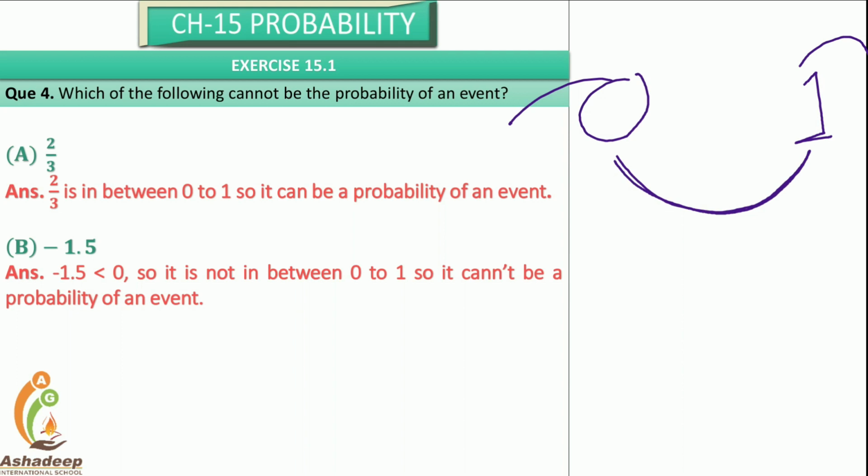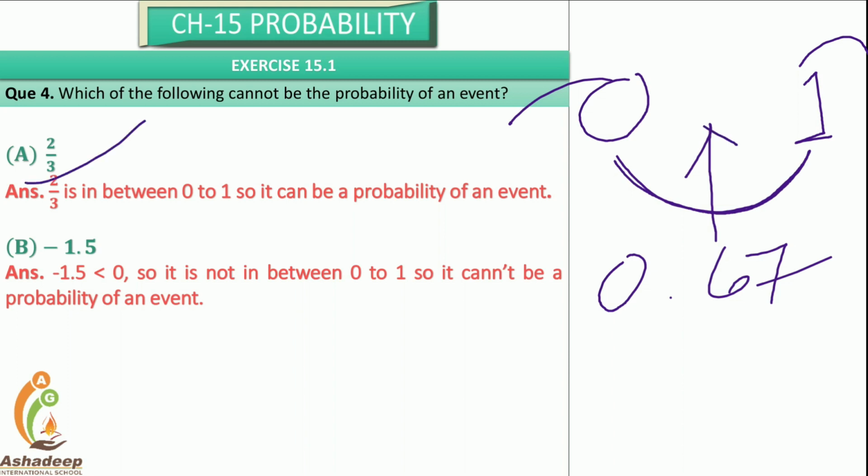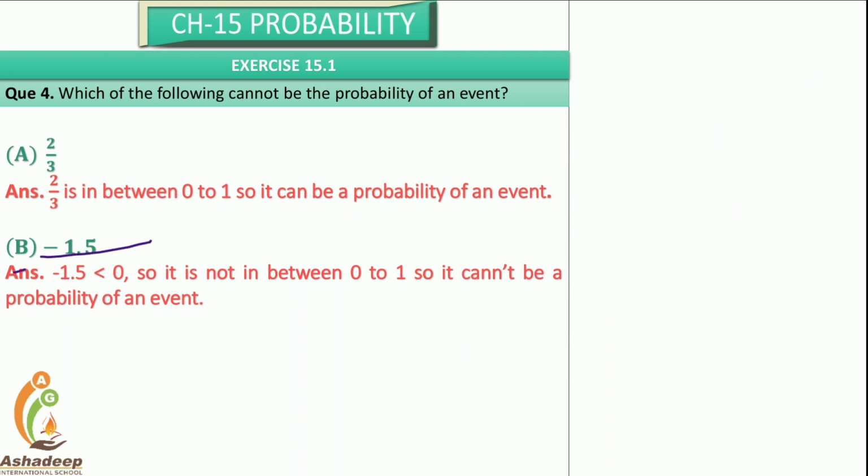Okay. See, 2 by 3, that means it is 0 point something. It is 0.67. So 0.67 is in between 0 and 1. So yes, it can be a probability of an event. Right? Minus 0.5. It is a minus, it is less than 0. Can less than 0 be a possible probability? No. So that means it can't be a probability of an event.